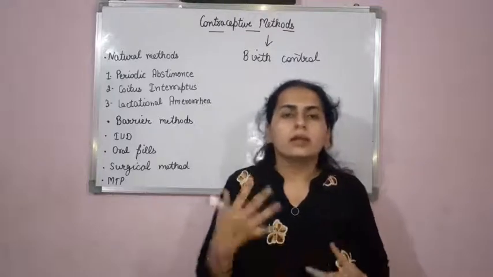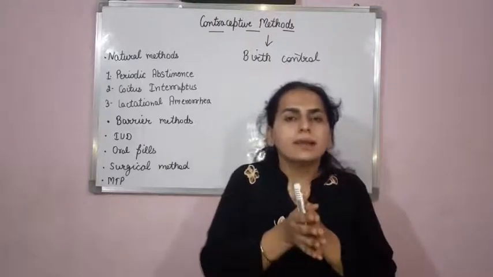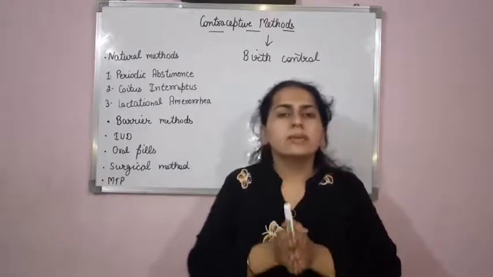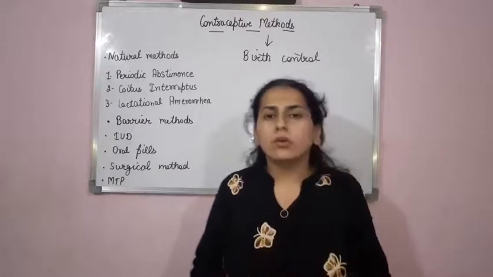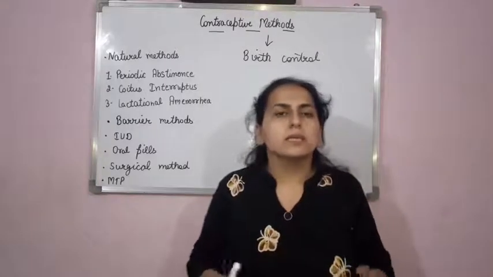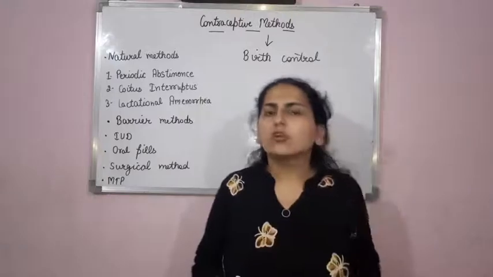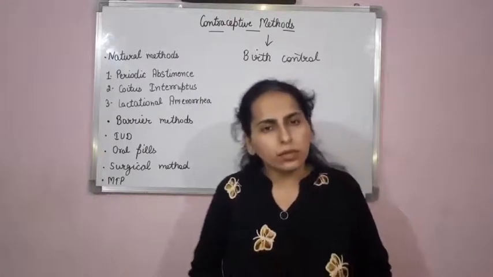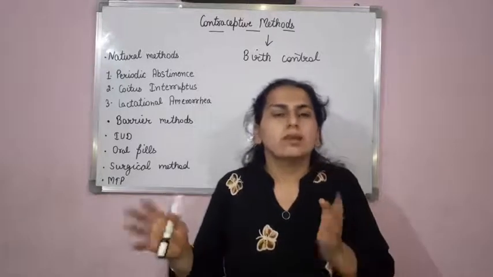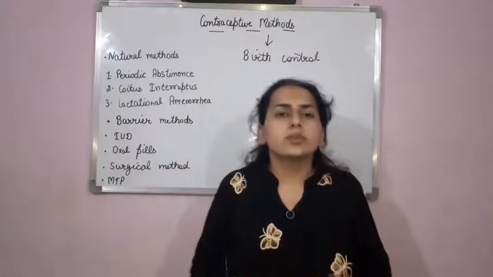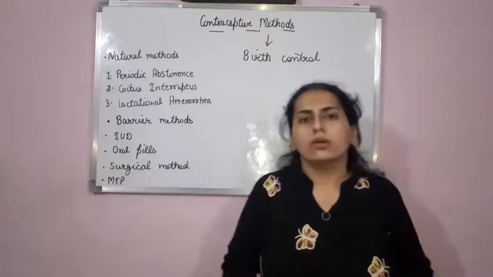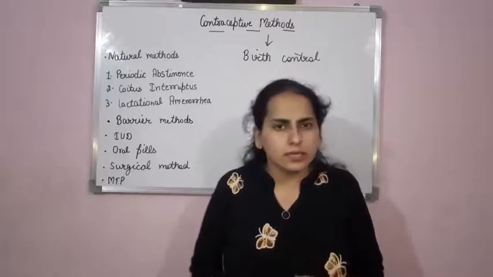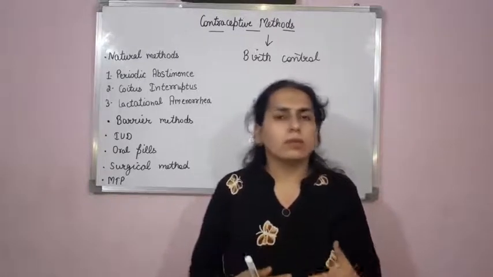Now, what are the characteristics of an ideal contraceptive method? First, it should be effective with no or minimum side effect. It should not interfere with the sexual ease or with the sexual desire. It should be easily available. It should be user friendly. Now, so many contraceptive methods are available nowadays. Let us study about them one by one.